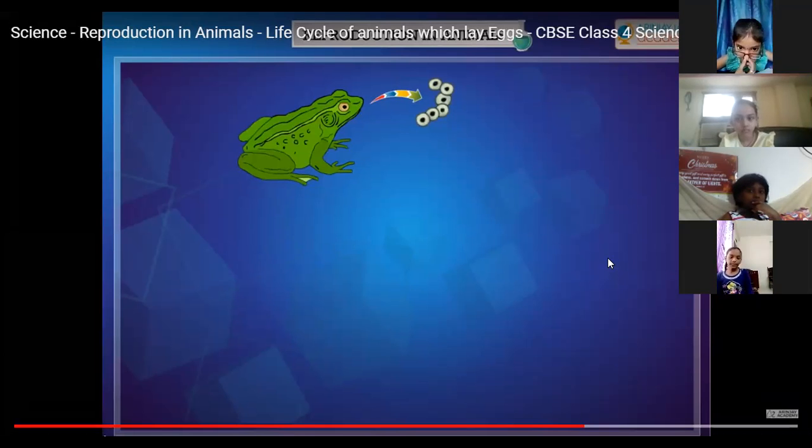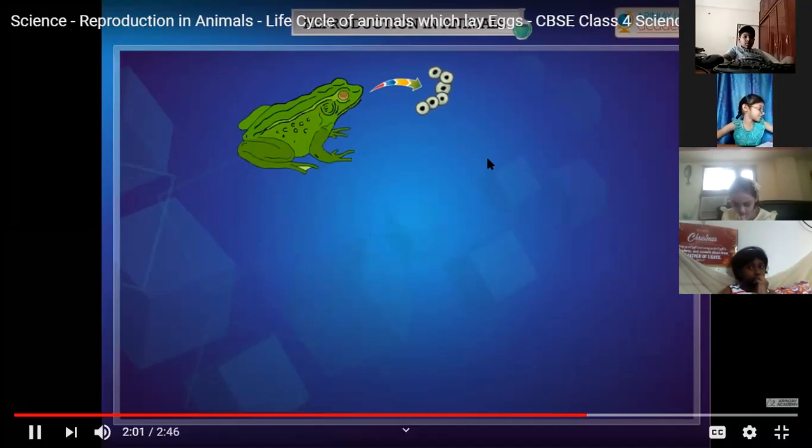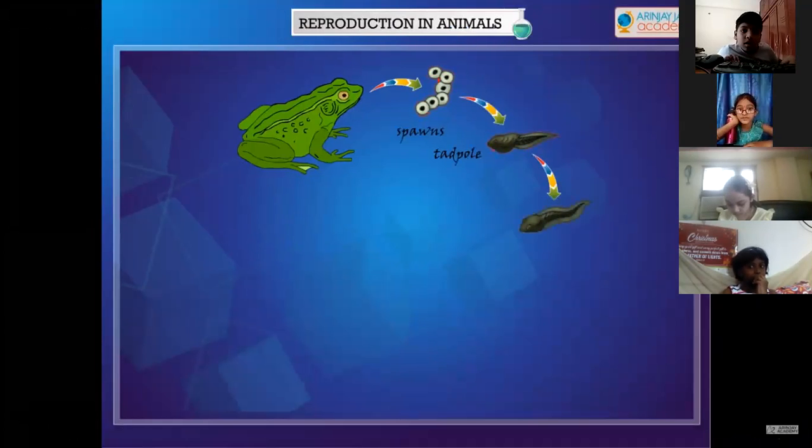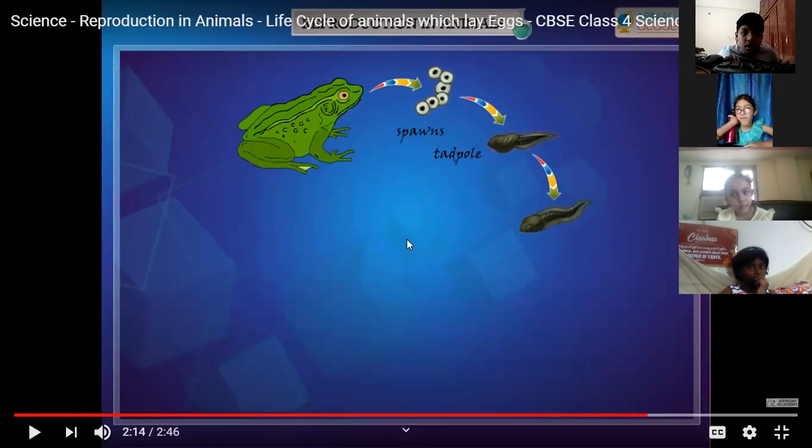Frogs lay eggs in clusters called spawn. A frog lays eggs in large clusters called spawn in a lake or pond. A tiny young one known as a tadpole hatches out of the egg. The young frog is called the tadpole, like how we have a chick for a bird. Here we have the tadpole, which comes out of these eggs.